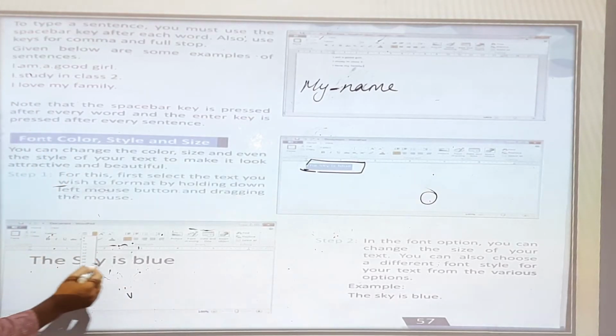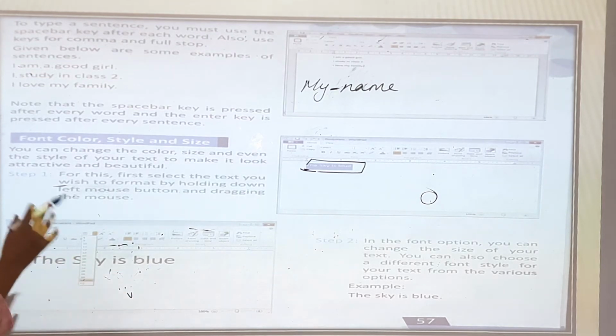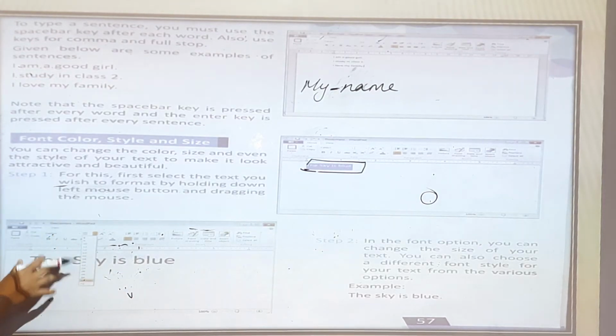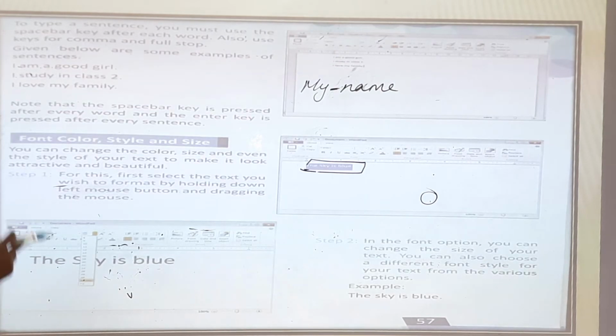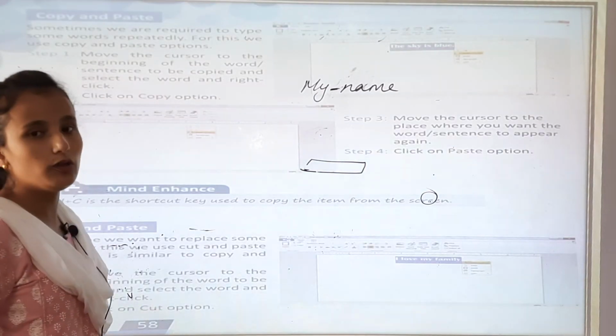You can see it is going. It is changed now. With the help of this, first you have to select the text, and then only you can change any size, any color, in any size. Okay. Now copy and paste. How you will copy and how you will paste.